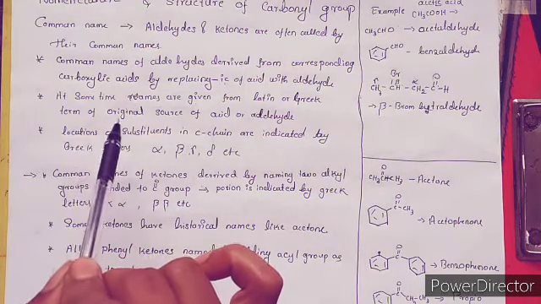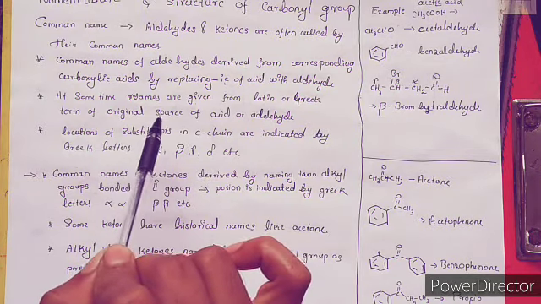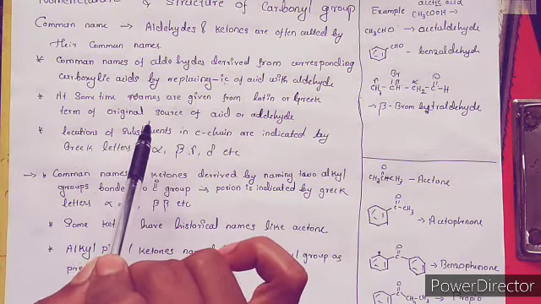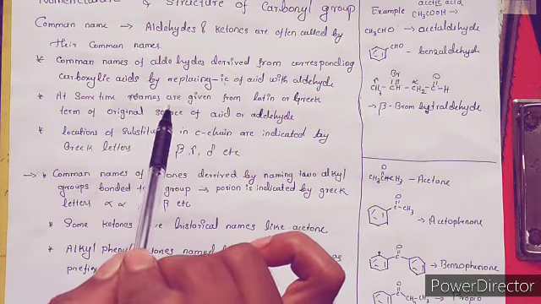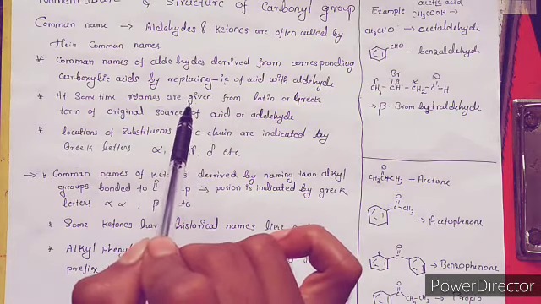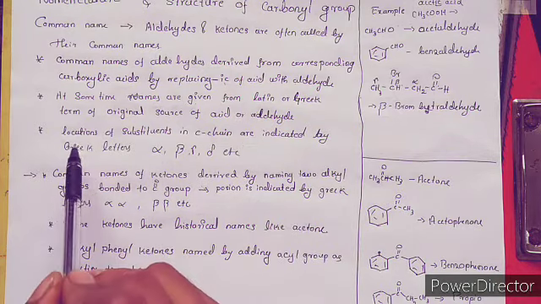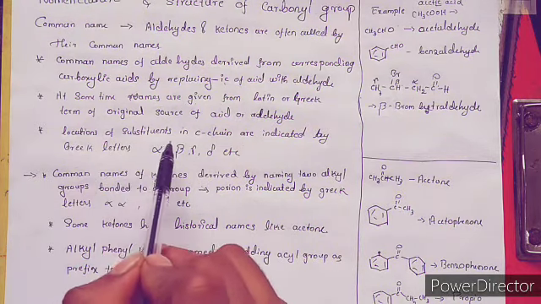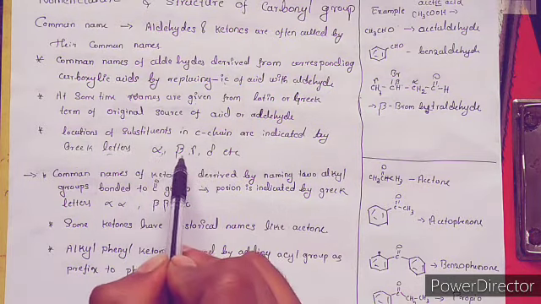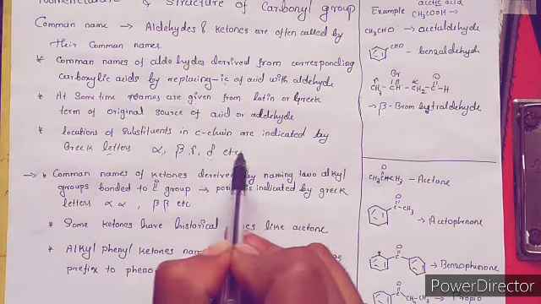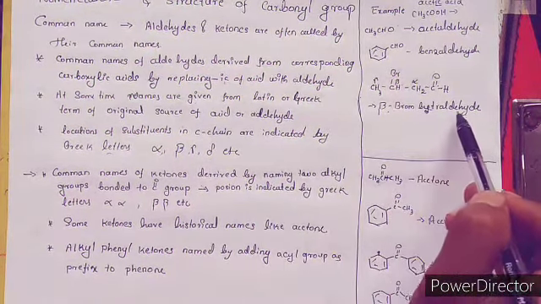Sometimes the aldehyde common names are given from the Latin or Greek terms of the original source of the aldehyde. That means where the aldehyde is extracted from, that source gives the name for the particular aldehydic molecule. Then the location of the substituent on the carbon chain is indicated by Greek letters like alpha, beta, gamma, delta, and so on. For example, take beta bromo butyraldehyde.